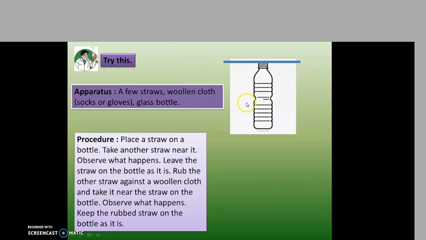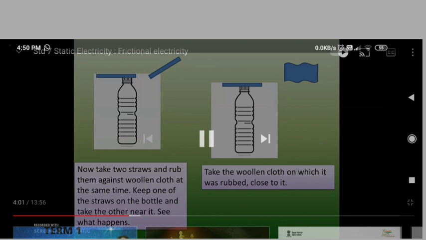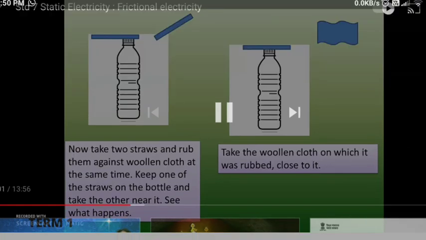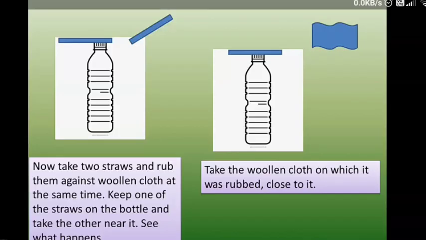Leave the straw on the bottle as it is, rub the other straw against the woolen clothes, and take it near the straw on the bottle. Observe what happens. Now take two straws and rub them against the woolen clothes at the same time. Keep one of the straws on the bottle and take the other near it.